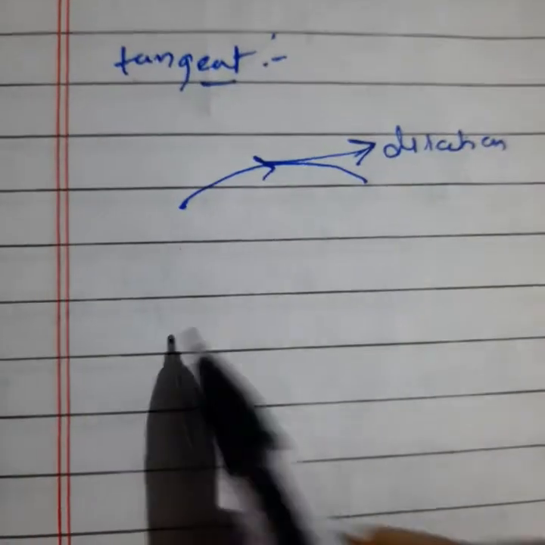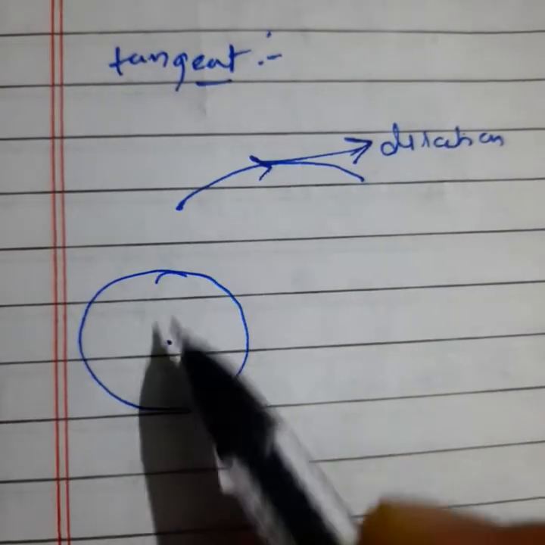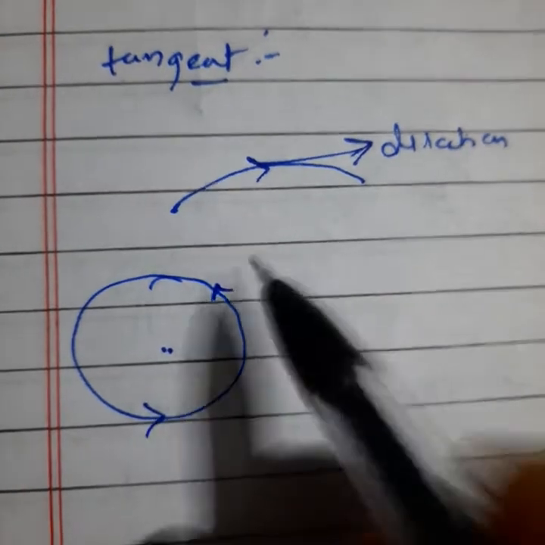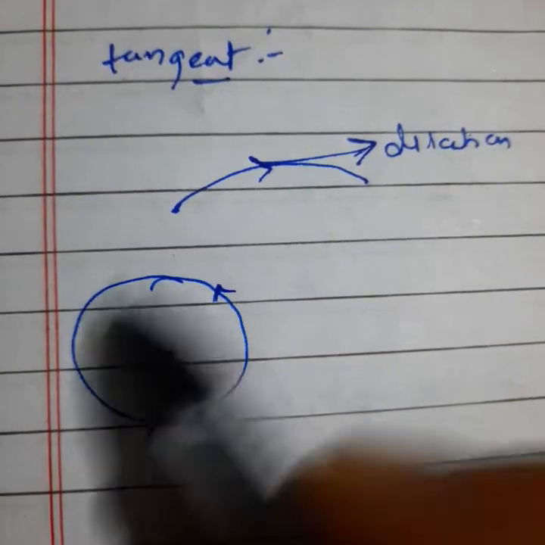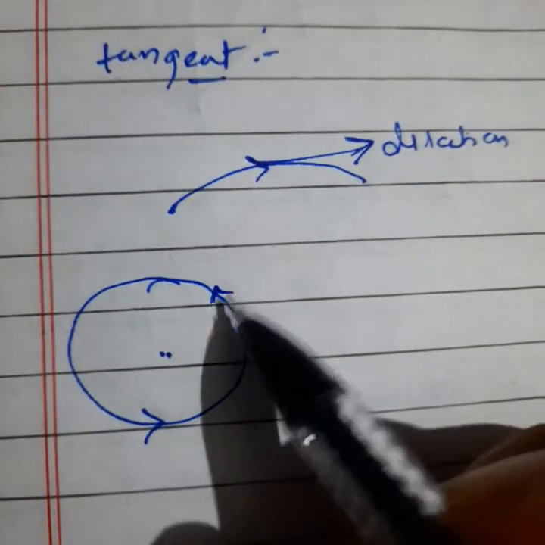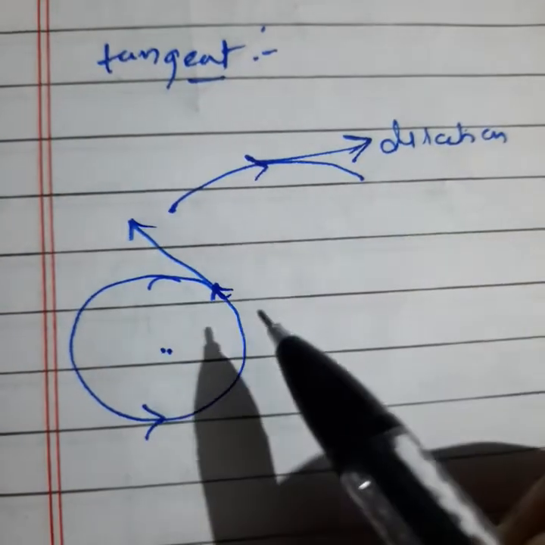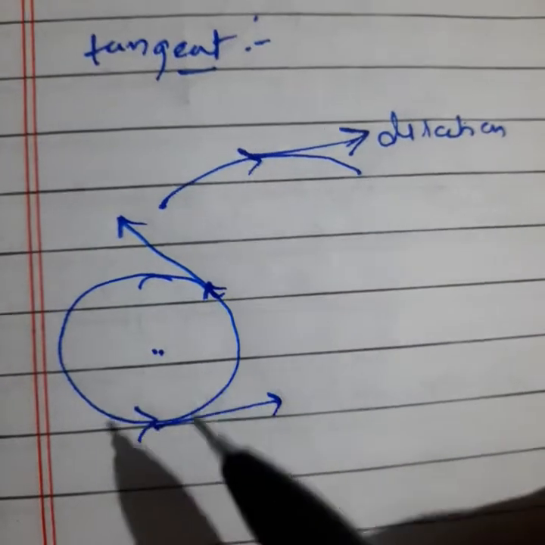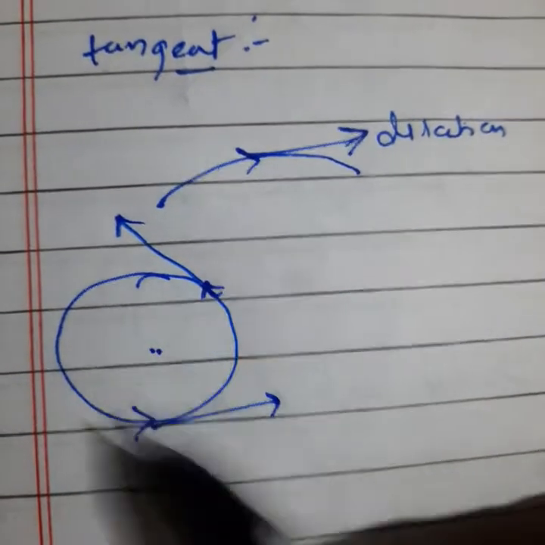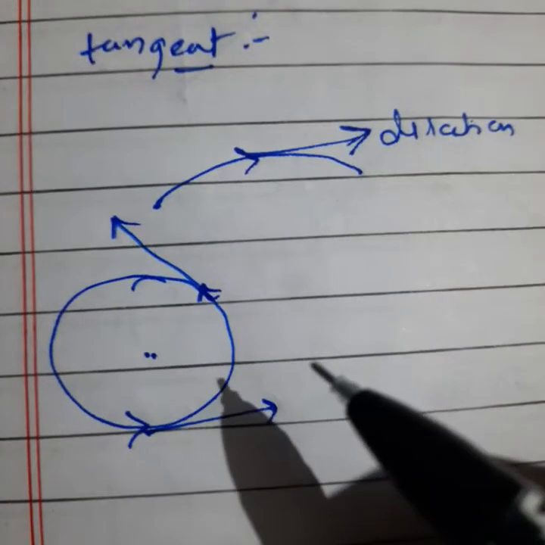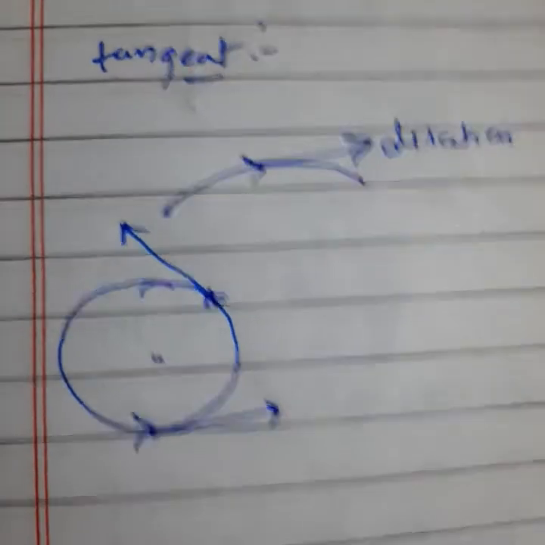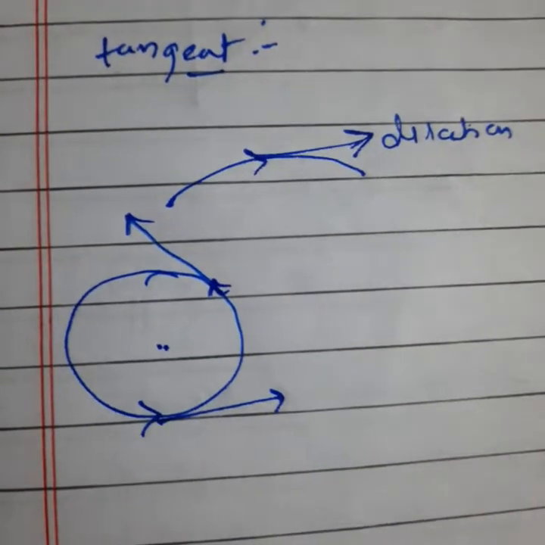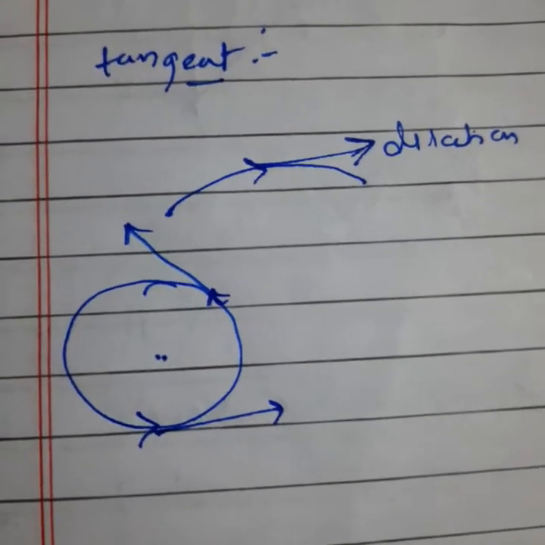If we talk about circular motion, in the case of circular motion you can see the body rotates around a fixed point. So for finding the direction of this circular motion, of a rotating object, we will draw a tangent here. Clear? We can draw n number of tangents on the circle surface, so we will get n directions. So we can say there is no fixed direction for anything rotating around a fixed point. Clear? This is a basic thing.